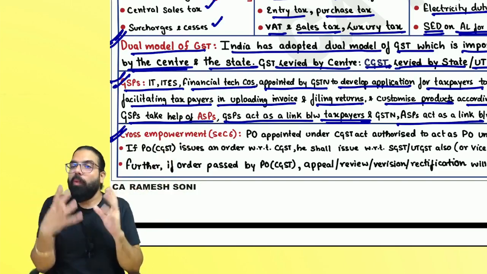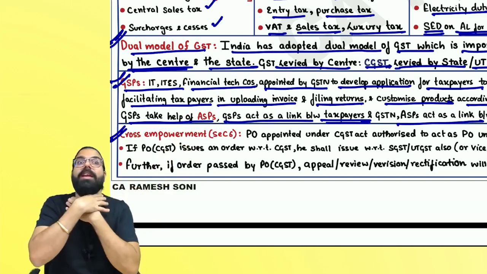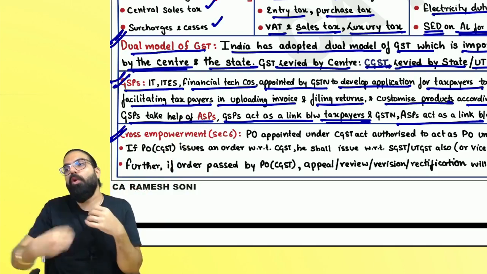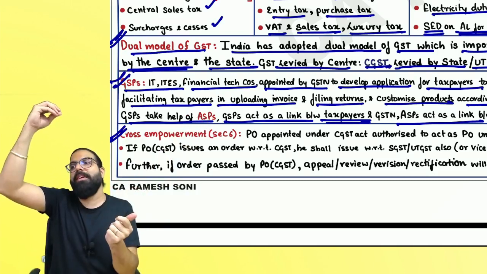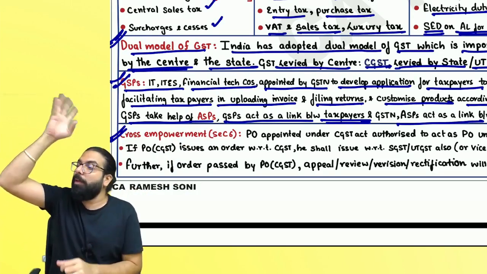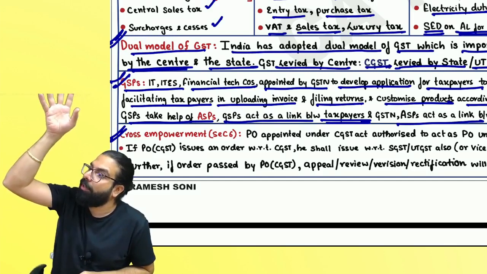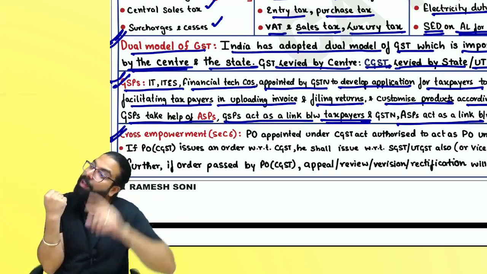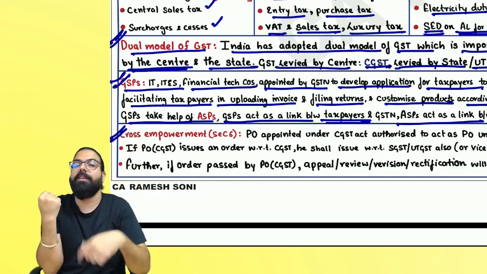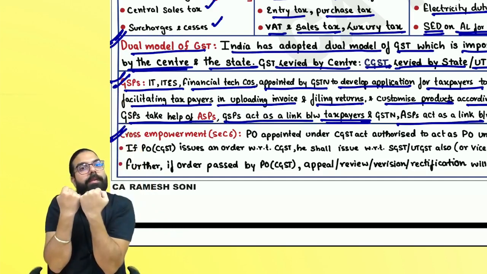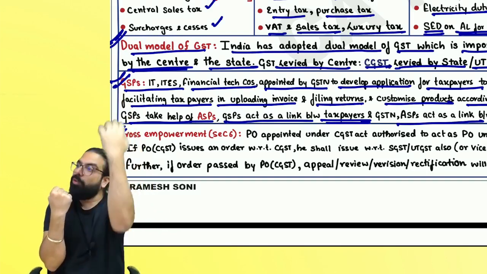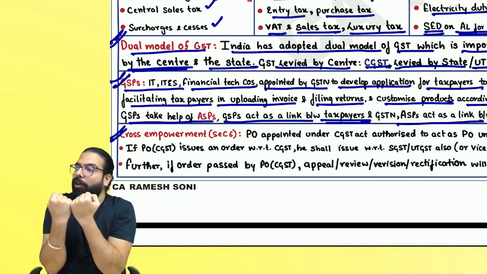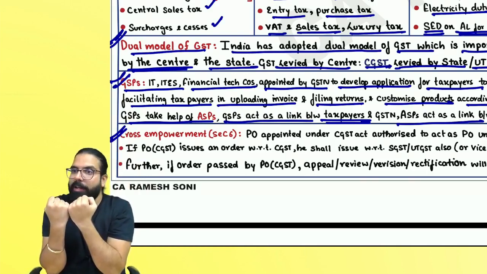One person cannot be caught by both the CGST officer and the SGST officer. Whoever is my jurisdictional officer, if he is an SGST officer, he will give me a demand for SGST also, and he is cross empowered under section 6 to give me an order to recover or demand CGST also. Are we all clear till here?